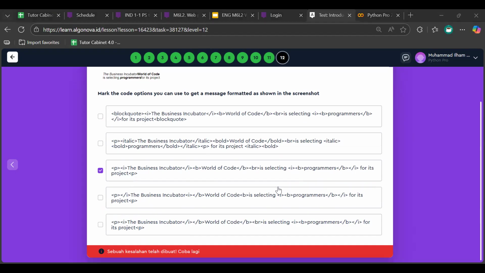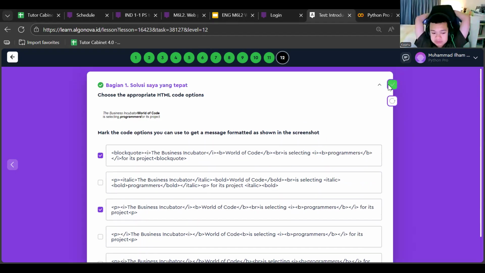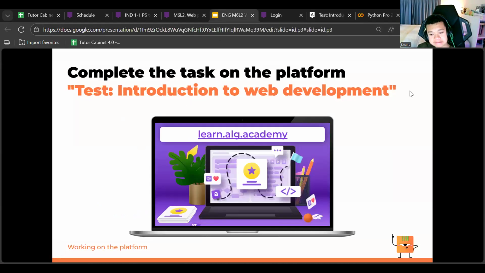Okay, good. So basically, we have two correct answers for this. We can use the blockquote and also the paragraph here for this one. Okay, good. You already answered all of the tasks and all of the questions for this, and you got the correct answer. Very good. So for now, we will discuss again and move to our presentations.